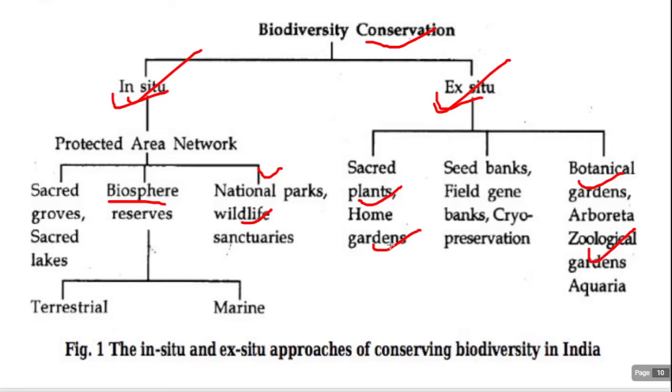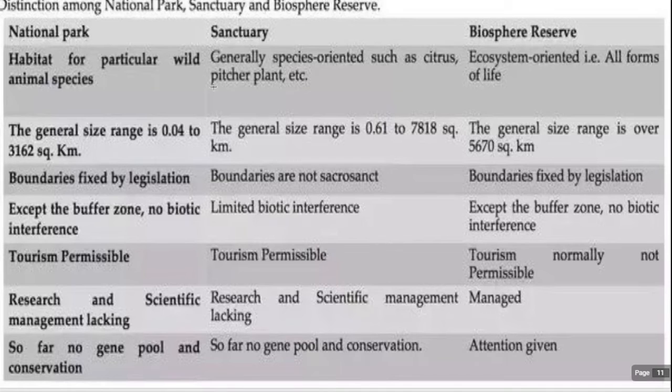Then what is the difference between national park, sanctuary and biosphere reserve? A national park is for a particular wild animal, a sanctuary is for a particular species, that is, species oriented, but a biosphere reserve covers all forms of life and the ecosystem.